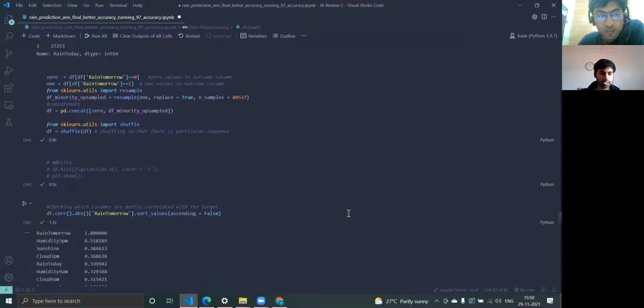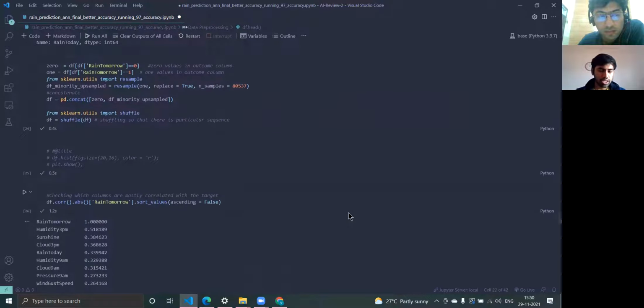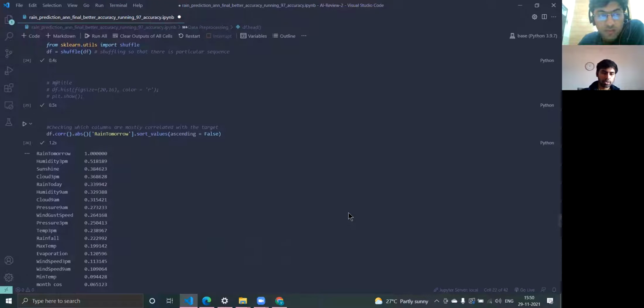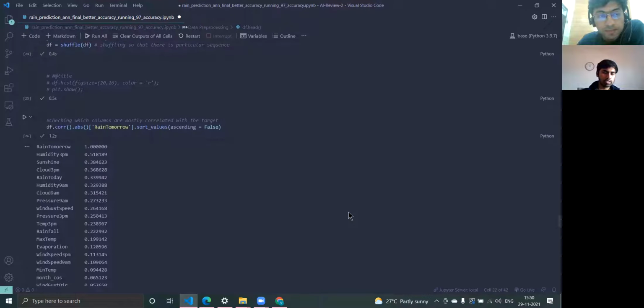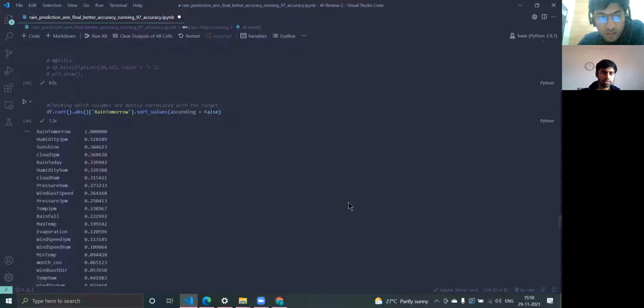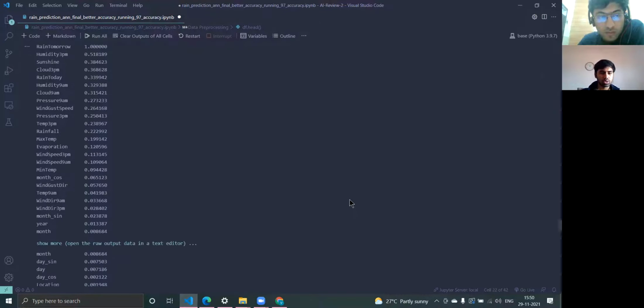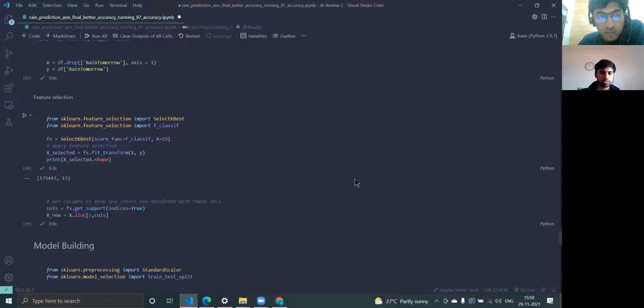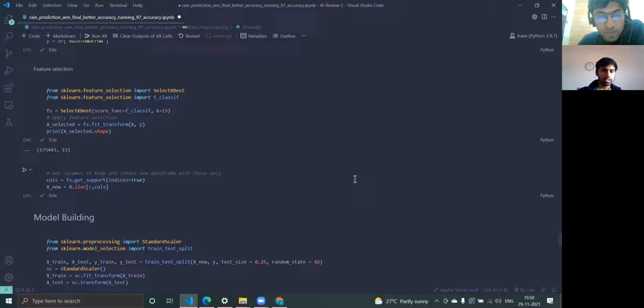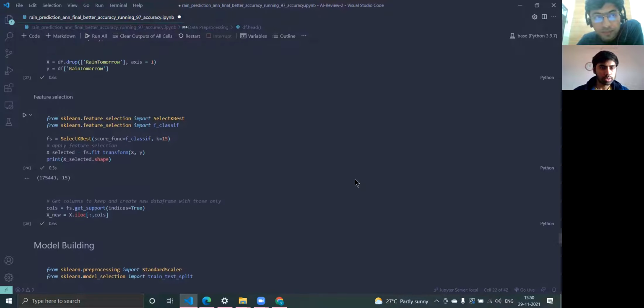Then we decided to find a correlation between rain tomorrow and many other values. As we can see here, humidity at 3 p.m. is the most correlated with the rain tomorrow. Varun, can you scroll down? And in this, we can see various other correlations. Then, Varun, can you scroll up a little bit?